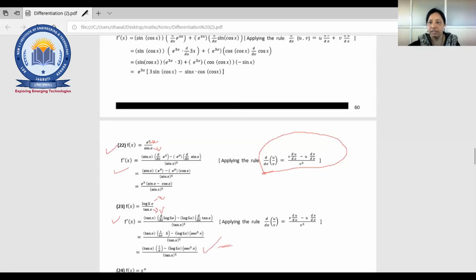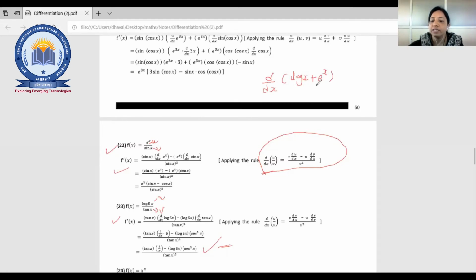So up till now we have seen all types of simple examples of differentiation, where 2 or 3 functions are given, that means plus and minus. Suppose you are having a simple one, d by dx of log x plus e raised to x, right?